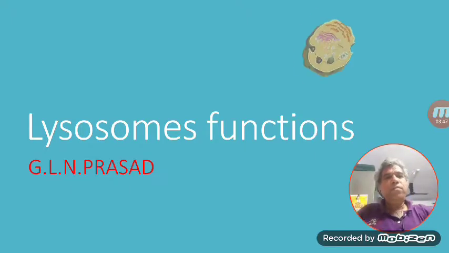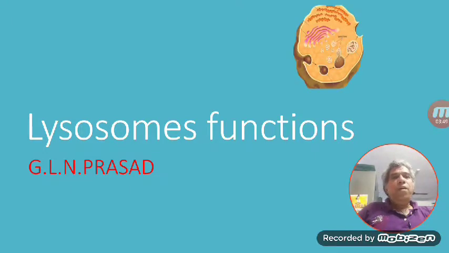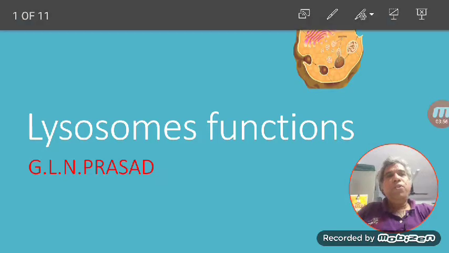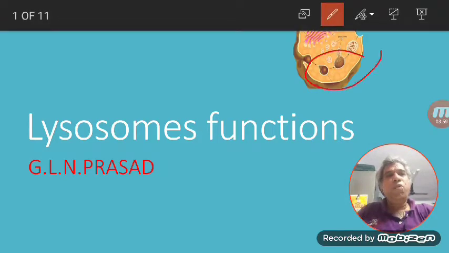Now, you can see here on the top of the slide, there is a typical animal cell in which lysosomes are shown at different phases. Lysosomes are responsible for extracellular digestion, intracellular digestion, digestion of cellular contents, sometimes digestion of the cell itself, dissolution of the cell itself.